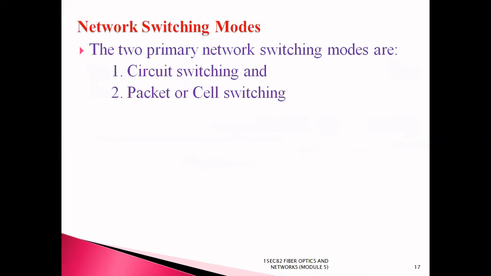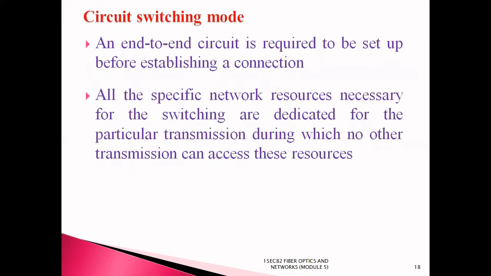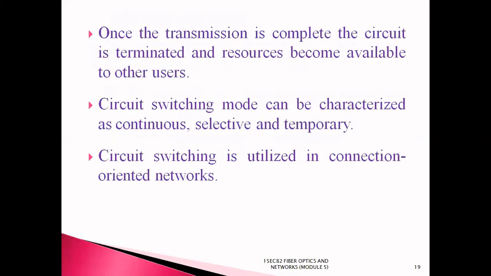There are two primary network switching modes. One is circuit switching mode, the other one is packet switching mode or cell switching mode. In circuit switching mode, an end-to-end circuit is required to be set up before establishing a connection, and all the specific network resources necessary for the switching are dedicated for the particular transmission, during which no other transmission can access these resources. Once the transmission is complete, the circuit is terminated and resources become available to other users.